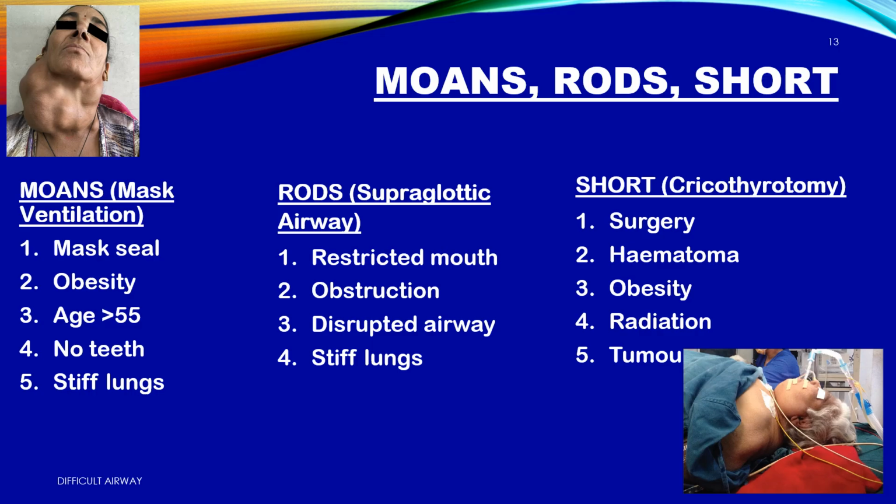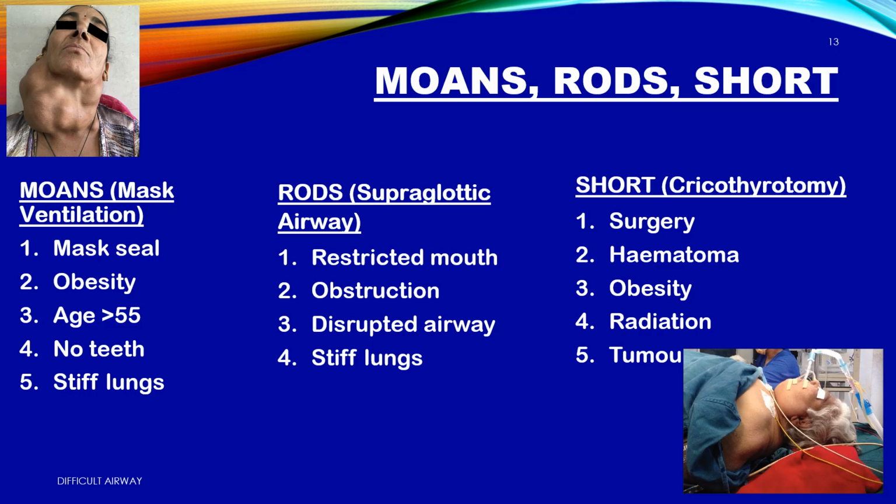4. Stiff lungs. SHORT, cricothyrotomy: 1. Surgery. 2. Hematoma. 3. Obesity. 4. Radiation. 5. Tumor. If Plan A fails, a difficult airway has 3 danger zones: ventilation, rescue airway, and emergency surgical airway. These mnemonics help us predict trouble at each step.